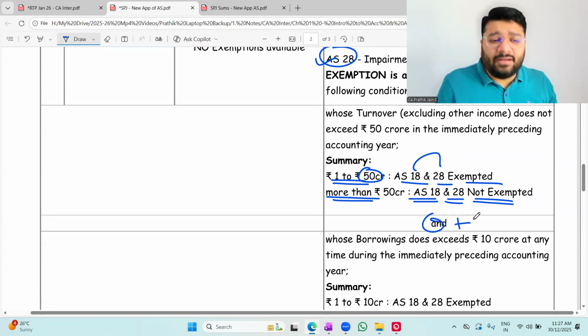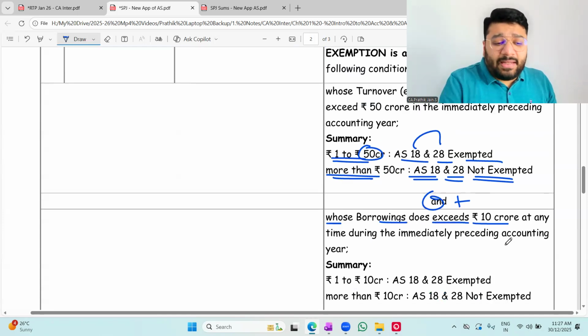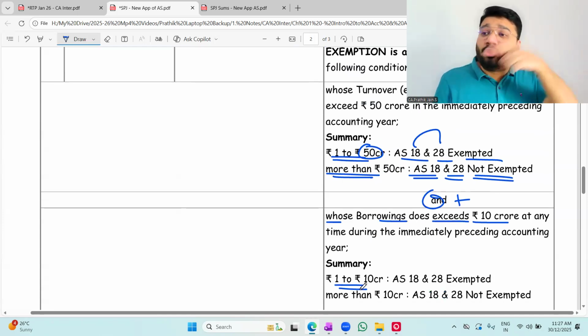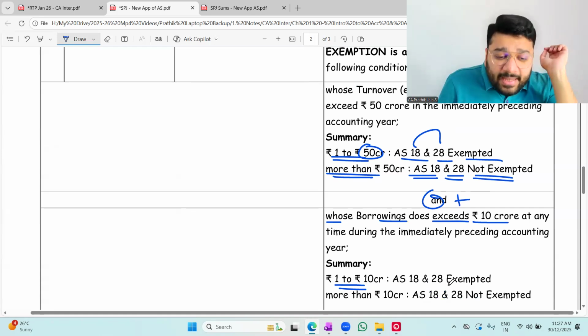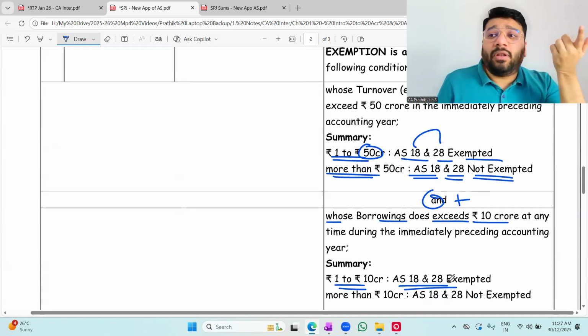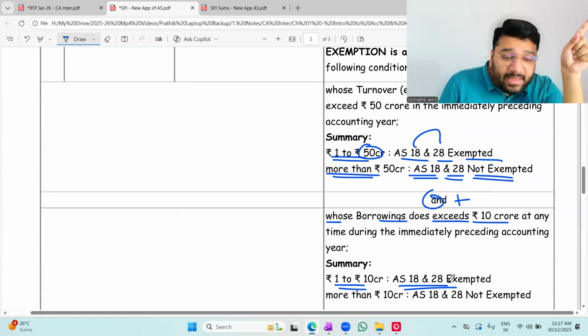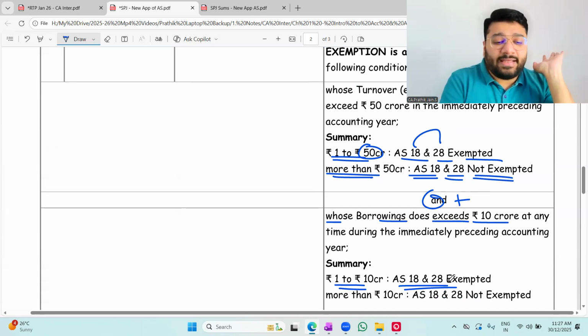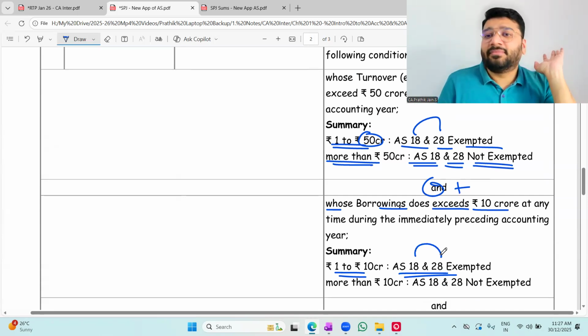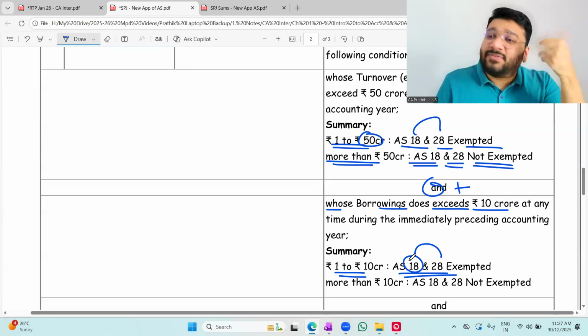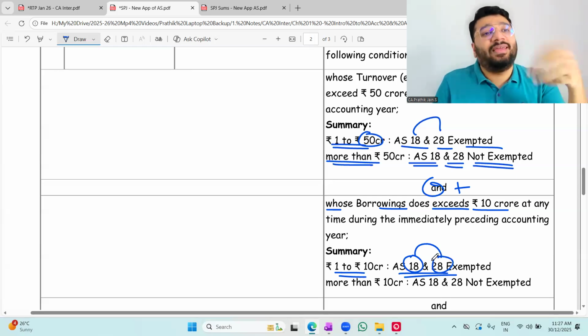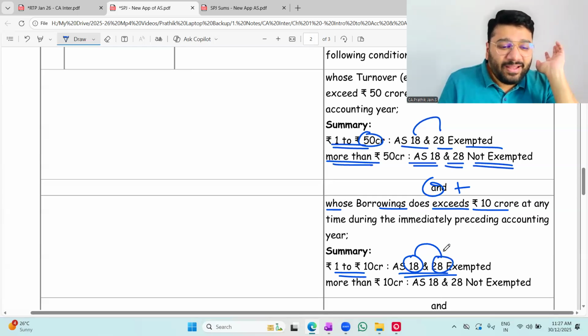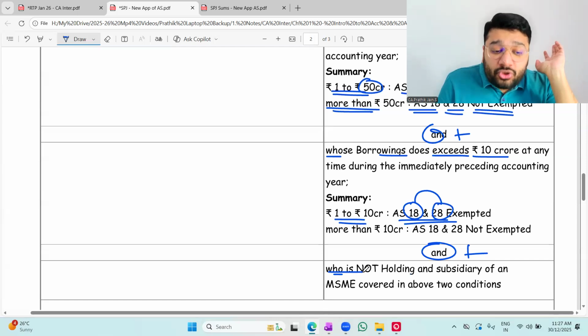And any enterprise whose borrowing does not exceed 10 crore, if your borrowing is 1 to 10 crores, up to 10 crores, AS 18 and 28 are exempted. Sir, if my borrowing exceeds 10 crore at any time during the year, then 18 and 28 are not exempted. Any problem? 18 and 28: 18 plus 10 is 28. 18 ends with 8, 28 also ends with 8. And plus, it should not be the holding company or subsidiary of an MSME, covered in the above two conditions.